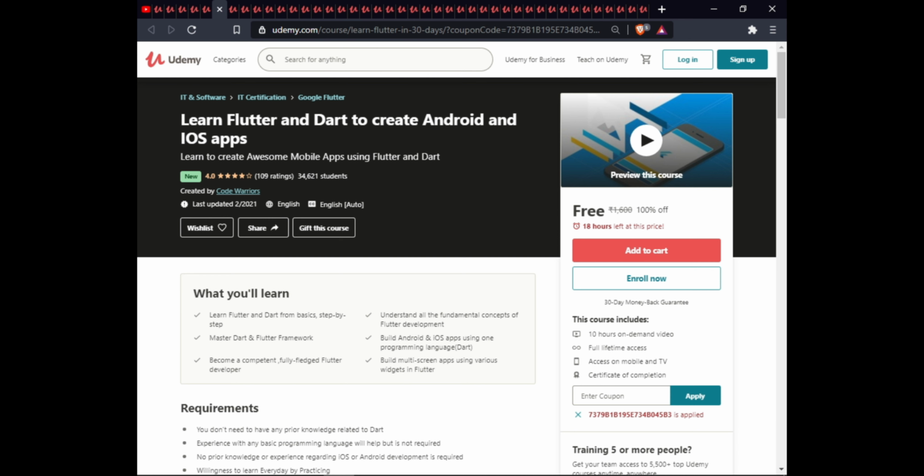The next course is Learn Flutter and Dart to create Android and iOS apps. In this course, you will learn Flutter and Dart from basics step by step, understand all the fundamental concepts of Flutter development, master Dart and the Flutter framework, build Android and iOS apps using one programming language, Dart, become a complete, fully fledged Flutter developer, and build multi-screen apps using various widgets in Flutter. This course has 10 hours of on-demand video, full lifetime access, access on mobile and TV, and a certificate of completion.